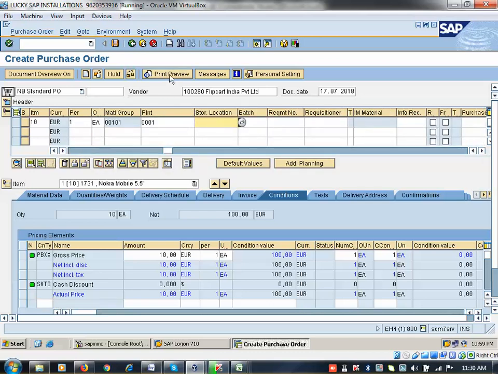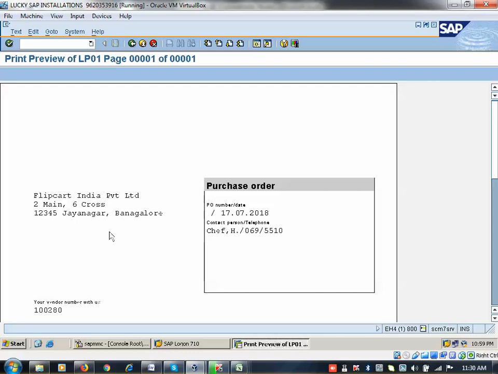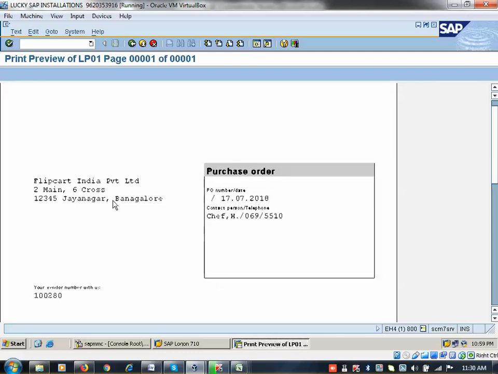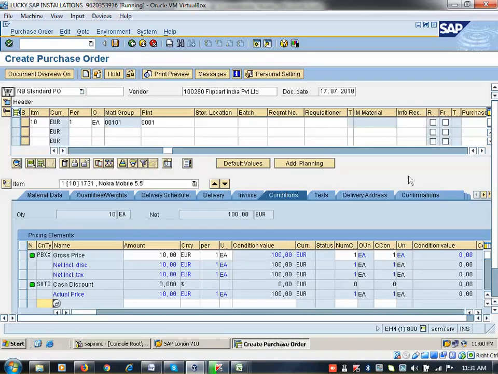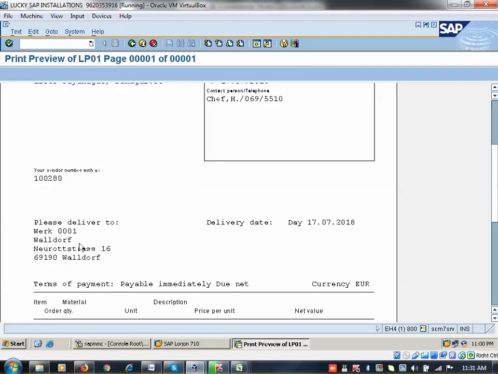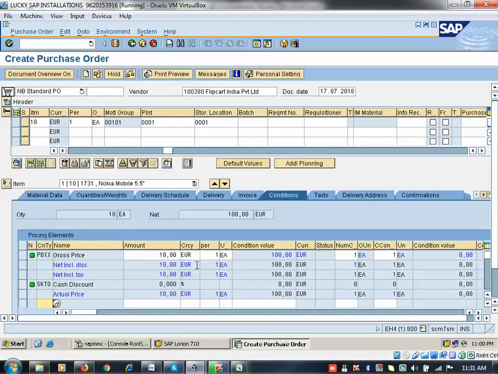Now if I have not entered the storage location address, see now Flipkart India Private Limited. This is the vendor address. Now it is coming as plant address. Now I am coming back. I will try to enter my storage location here, 0001. Click on print preview. You can see this storage location address. But here both are coming the same. Nothing different here. But when you go to company code 1000, it shows plant address and storage location address differently. But here it is showing the same. That is not a problem. I will show you in my session. I am going to create my plant and storage location, then I will explain how it works.